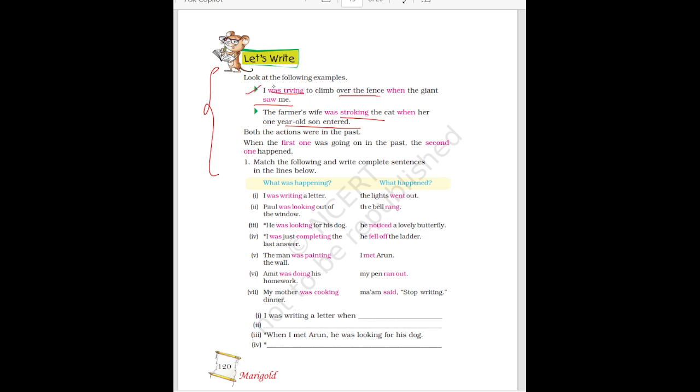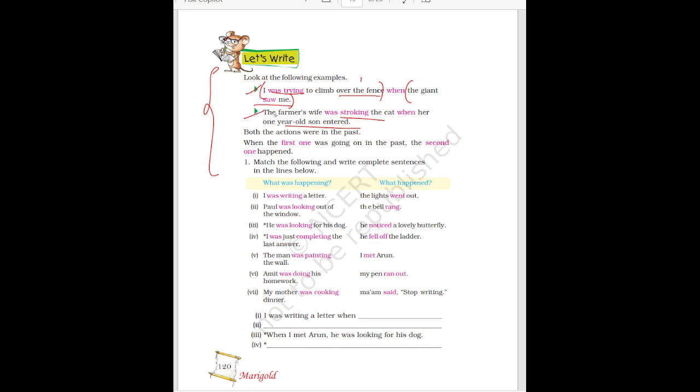See, in this sentence, you have two complete sentences. I was trying to climb over the fence. This is one complete sentence. And the second is the giant saw me. This is also a complete sentence. So in one sentence, you have two small sentences. And here, in the first sentence, the action is still going on in the past. Okay, I was trying, here ing is there, means the action is still going on in the past. And the second sentence has completed, the giant saw me.